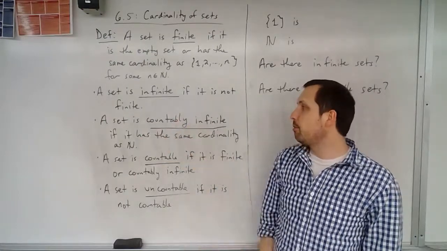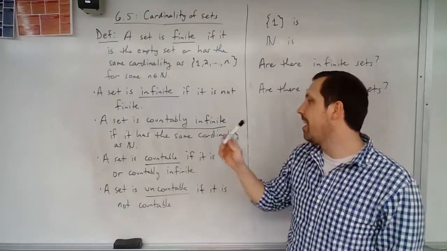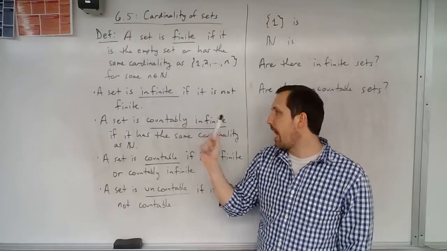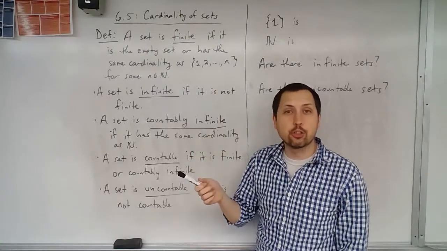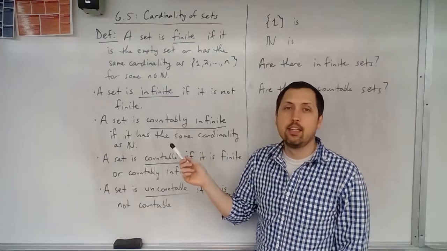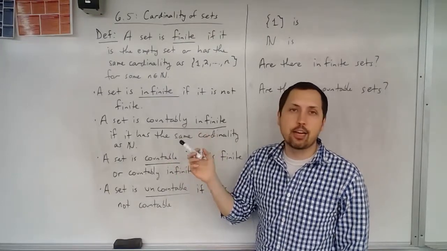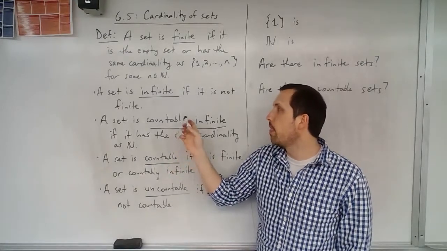A set is countably infinite if it has the same cardinality as N. So you can talk about this idea of countably infinite as just having the same cardinality as N. For instance, the integers have the same cardinality as N. The even integers or the even natural numbers have the same cardinality as N. So those are all countably infinite.